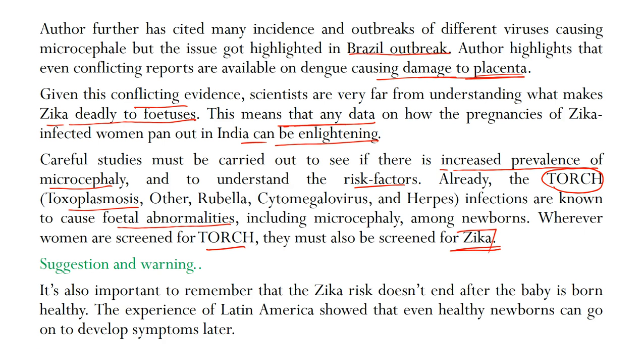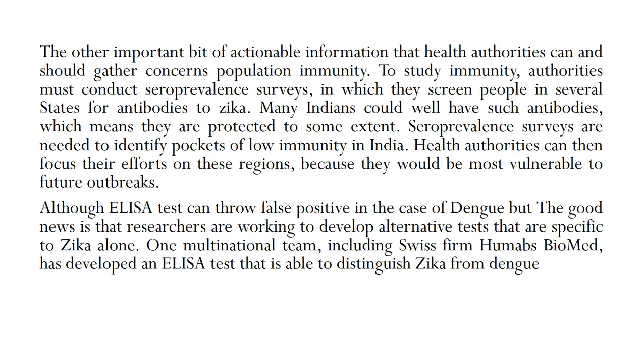It is also important to remember that Zika risk does not end after the baby is born healthy. The experience of Latin America shows that even healthy newborns can go on to develop symptoms later. The other important bit of actionable information that health authorities can and should gather concerns population immunity. To study immunity, authorities must conduct a seroprevalence survey. This is quite a tough one, but still he has suggested that a seroprevalence survey should be conducted, in which they screen people in several states for antibodies to Zika.